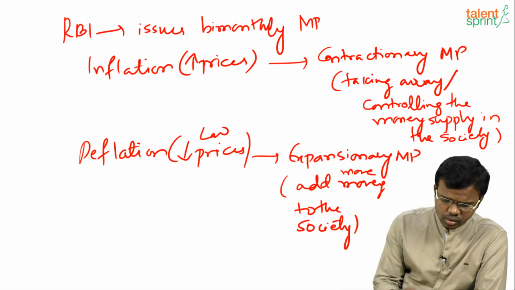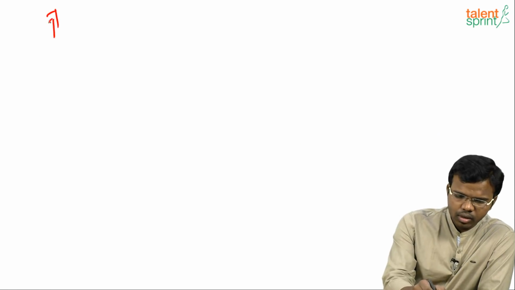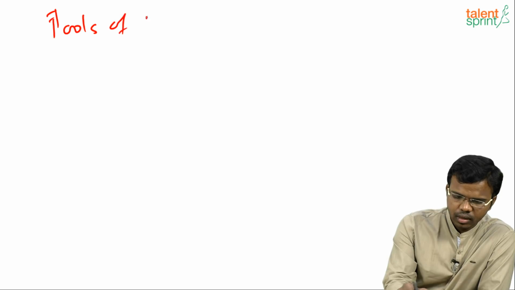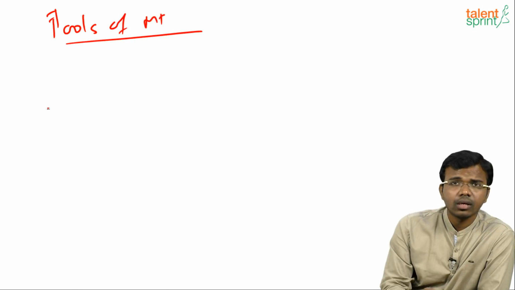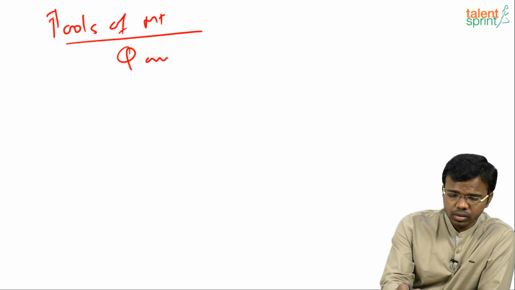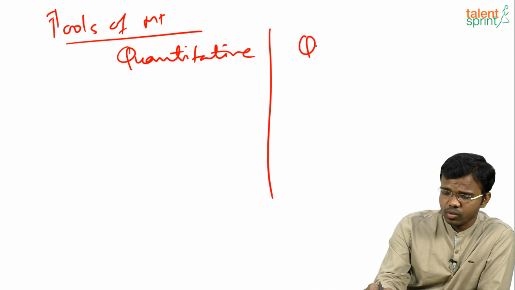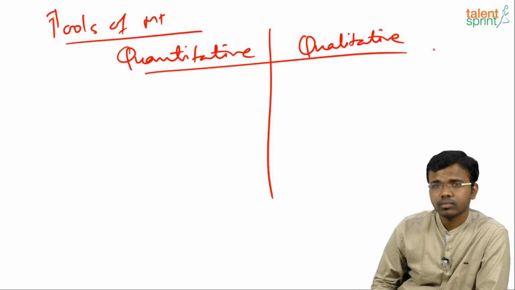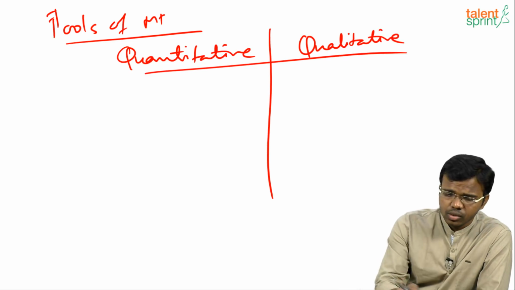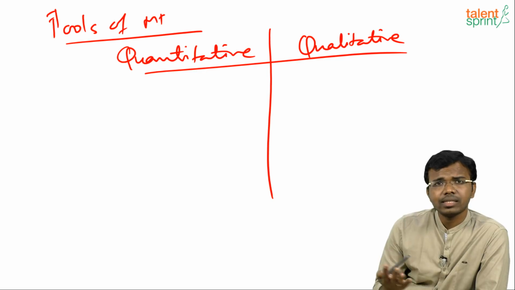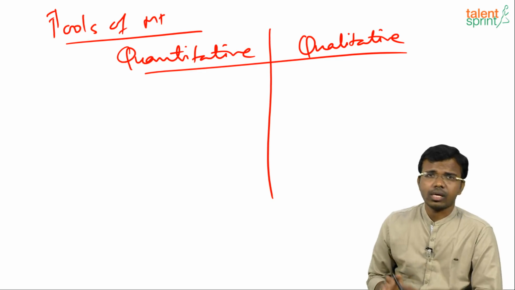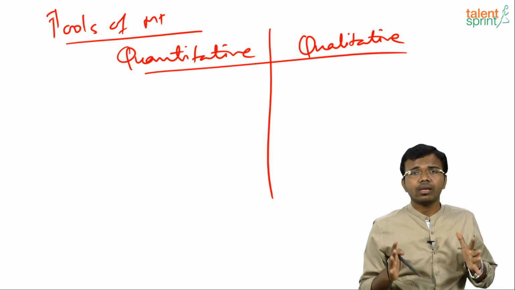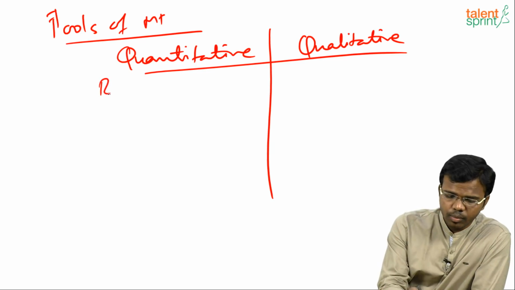Then what are the tools of monetary policy actually? The tools of monetary policy are generally two types. Okay, one is quantitative tools and the next is qualitative tools. So what are the quantitative means? They are actually dealing with the numbers. As the name says, they deal with the numbers. What are those? Repo rate.